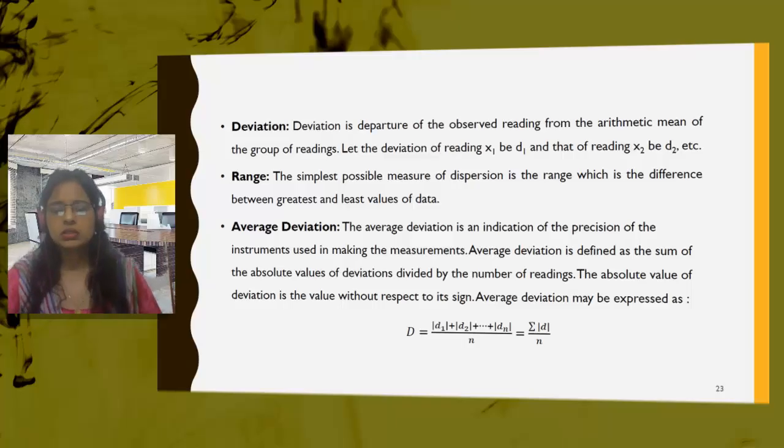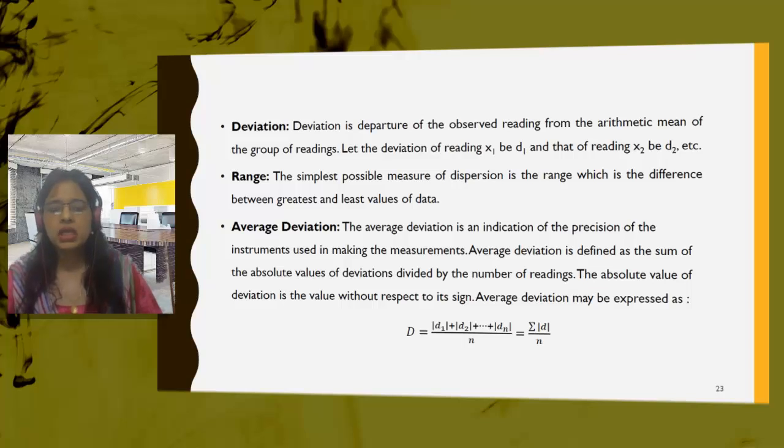Now see here, x1, x2 and xn are the readings or variates of samples. Whatever observations we are making, the sum total of all those samples or observations is written in the numerator, and in the denominator the total number of readings or observations is written.